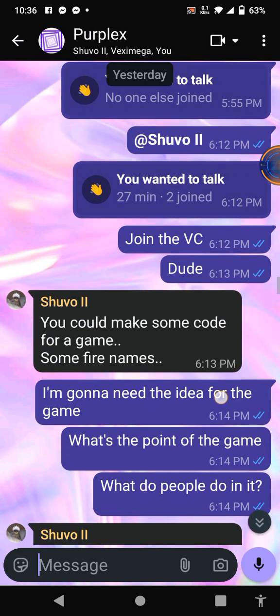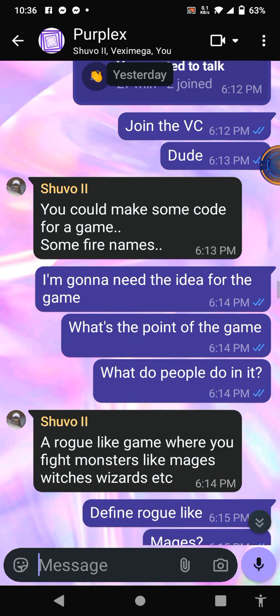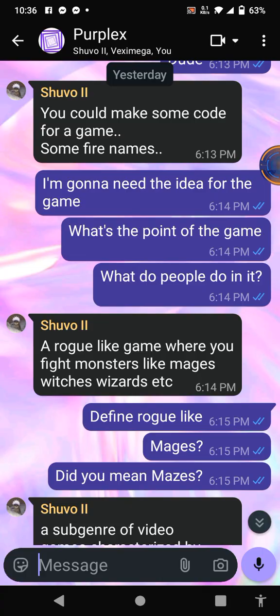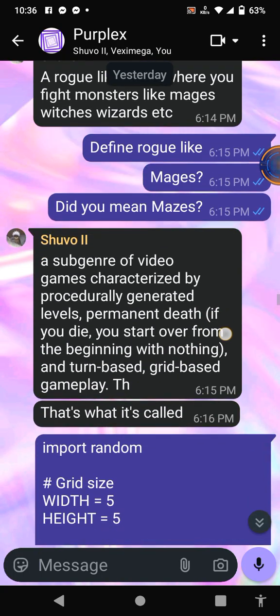If you could make some code for a game, some fire ideas, fire names, I'm going to need the idea for the game. What's the point of the game? What do people do with it? A roguelike game where you fight monsters like mages, witches, wizards, etc. Define roguelike. Mages. What did you mean mazes? And then you can just read this by yourself. Just pause it and read it.